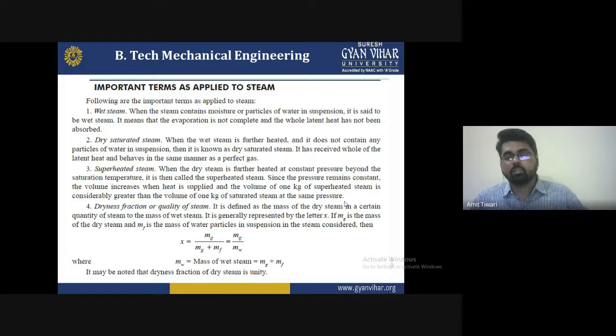It represents the mass of gas plus the mass of fluid. mw means the mass of the wet steam, where it may be noted that the dryness fraction of dry steam is unity. So these terms are very important to understand, the important terms applied to steam: wet steam, dry steam, superheated steam, and the dryness fraction of the quality of the steam.